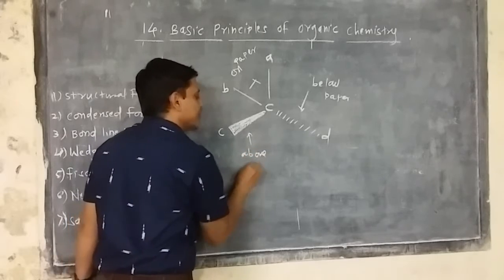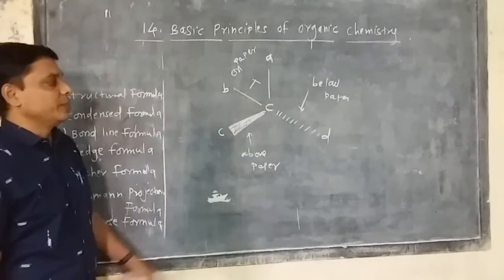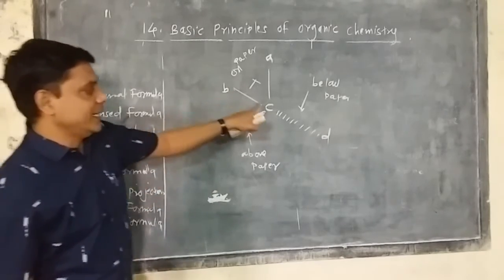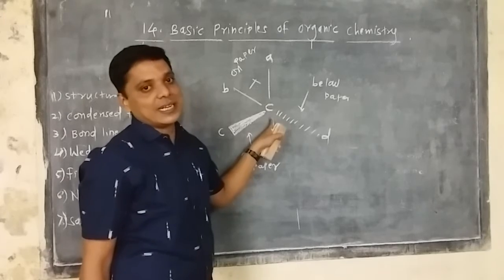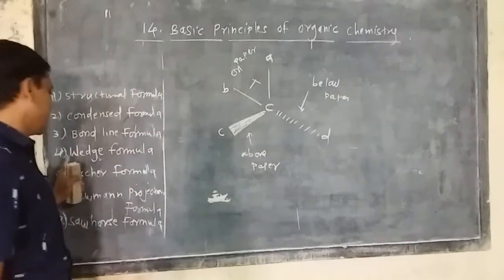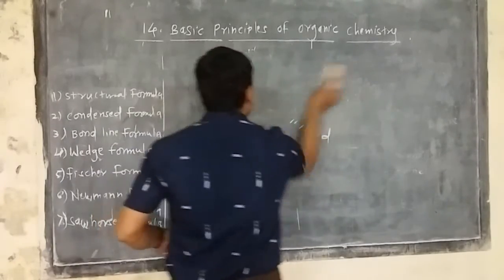Means that it's a representation on the paper, above the paper, and below the paper. Suppose a molecule can be represented in such a way in which the carbon is centrally attached, and this representation shows the wedge type of formula. Now next one, it is related to that.